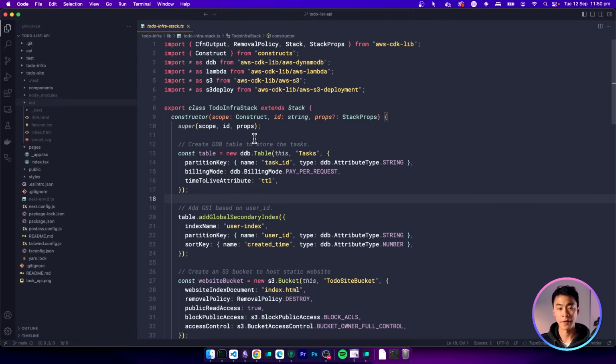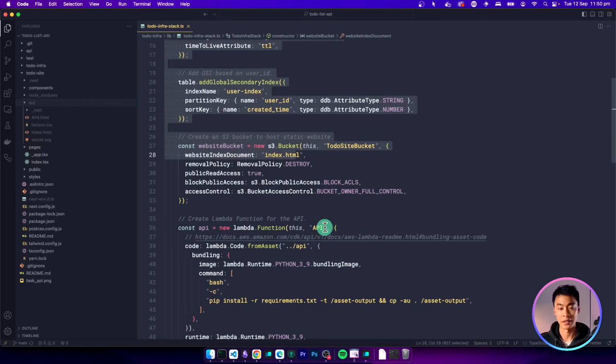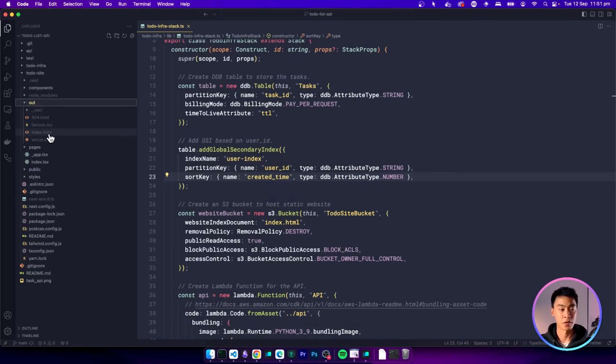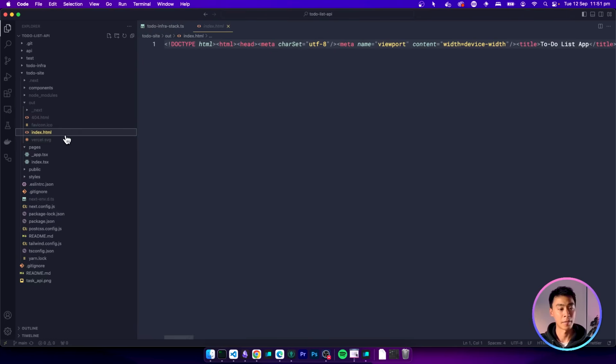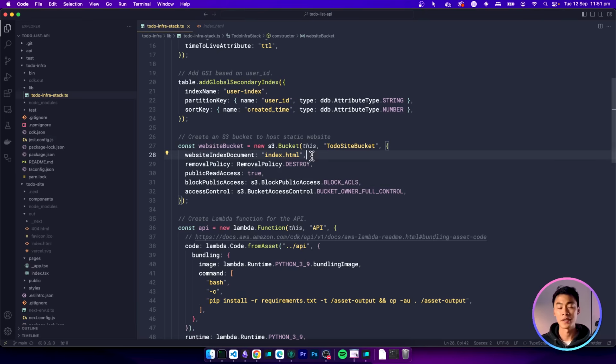I've configured the entire app with CDK, so you can see here this is the stack for the entire app. When I build the Next.js frontend, I have it exported into this out folder here as a static website. So I have this index.html. Back in the CDK, I've then configured this S3 bucket to use this index.html as the page to display. I've also given it public access here so anybody can visit this site. Because remember, by default, AWS is secure. So if we don't give it public access, no one will be able to access this.